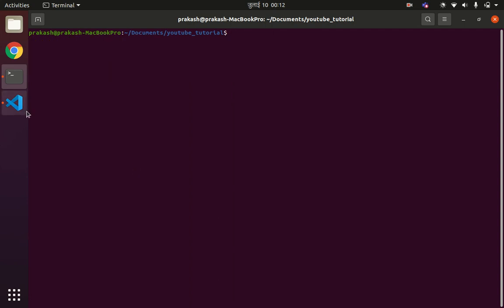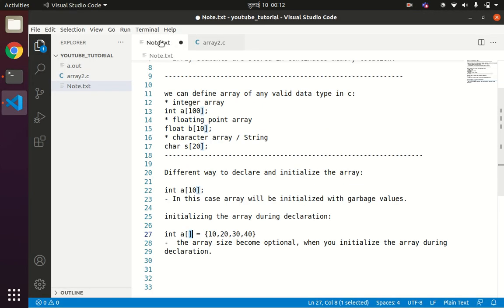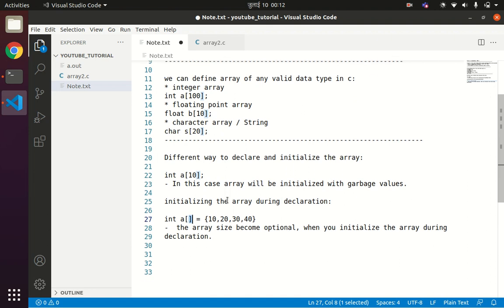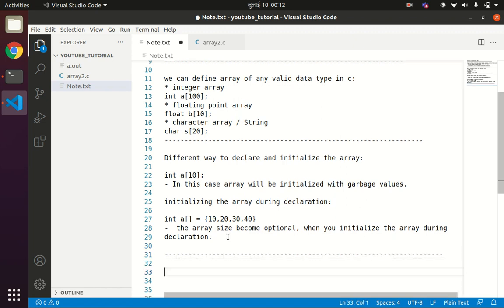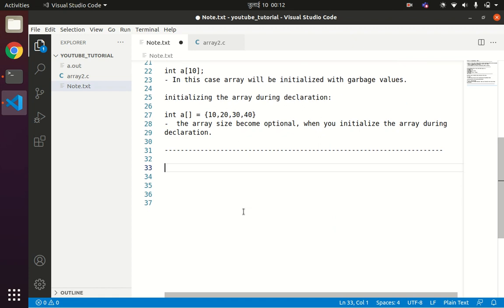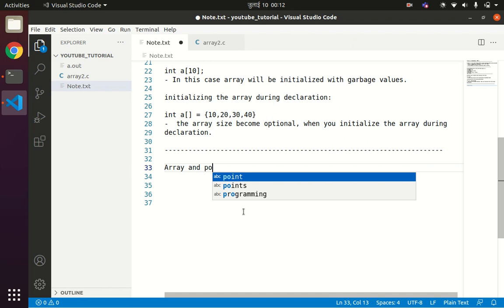Now once you have understood the different ways to declare and initialize the array, let us move into another topic. This is one of the very important topics in C programming language, the relation between array and pointer, or I will write array and pointer in C.